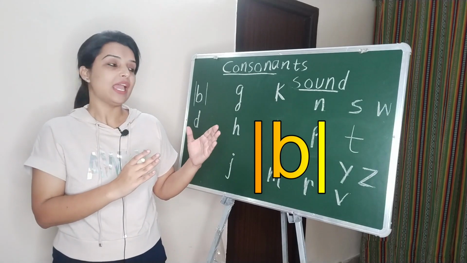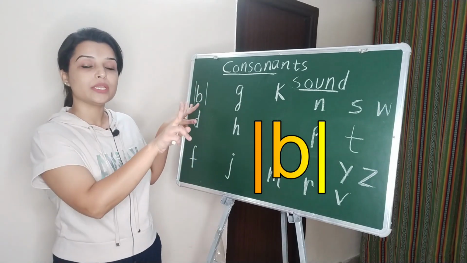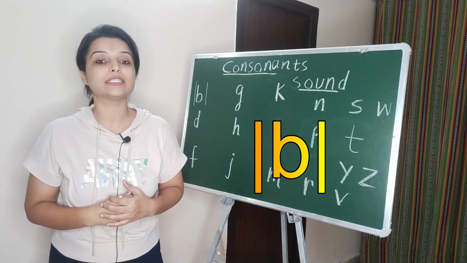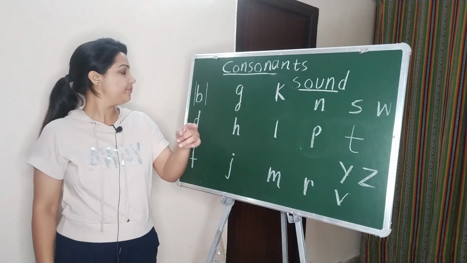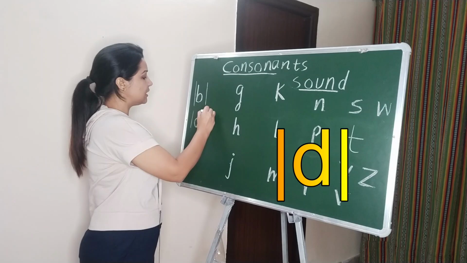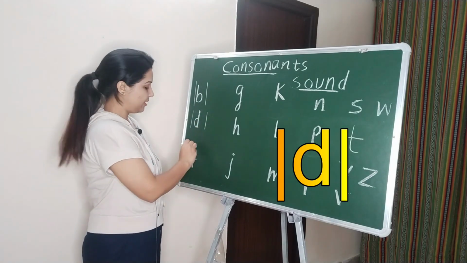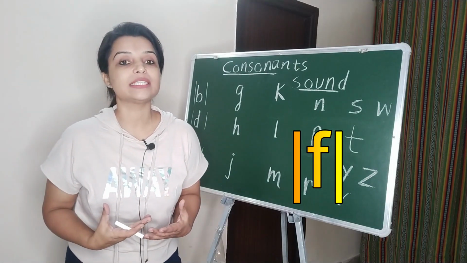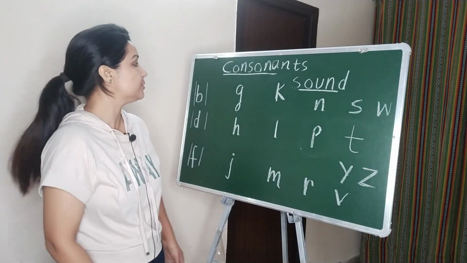As I have put two hash lines, it has become a sound, that is B. Similarly, D, F. I am simply putting two lines and making these consonant alphabets a sound.